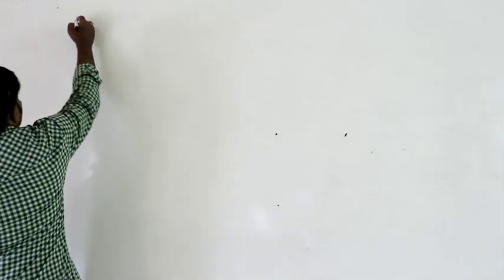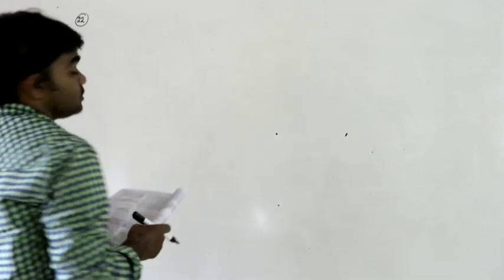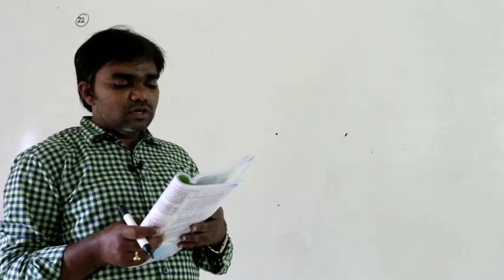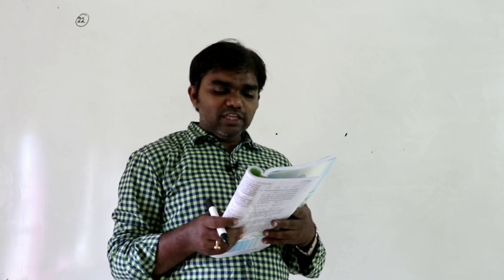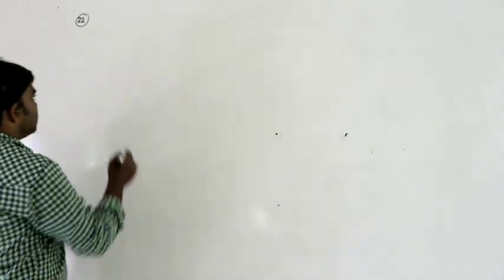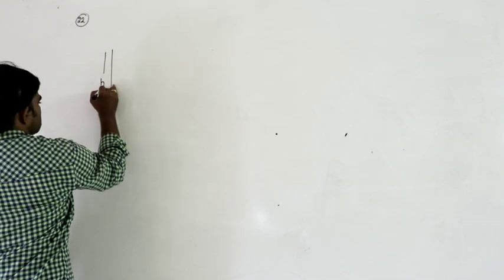Next, 22nd problem. From a certain height h, two bodies are projected horizontally, each with velocity v. One body is projected towards north, the other body is projected towards east. Their separation on reaching the ground is... See here, from a certain height h.